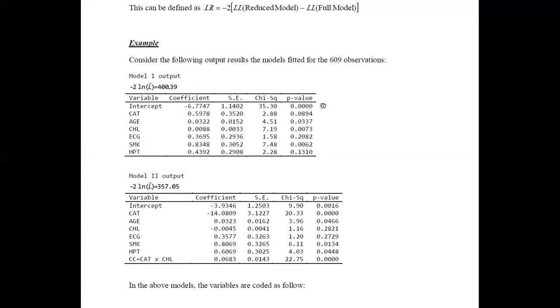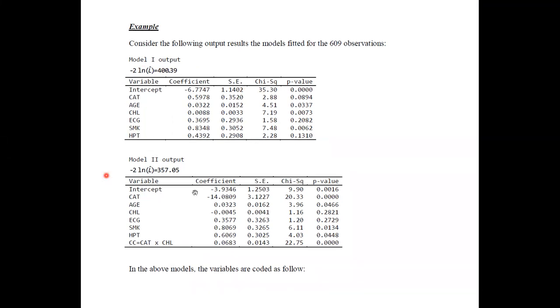Therefore, this is the output for model 1, and if you look at the output of model 2, other than the CC variable, all the other variables are the same as previously, and the coefficients have now slightly changed. It is because we have added an additional variable to model 2.